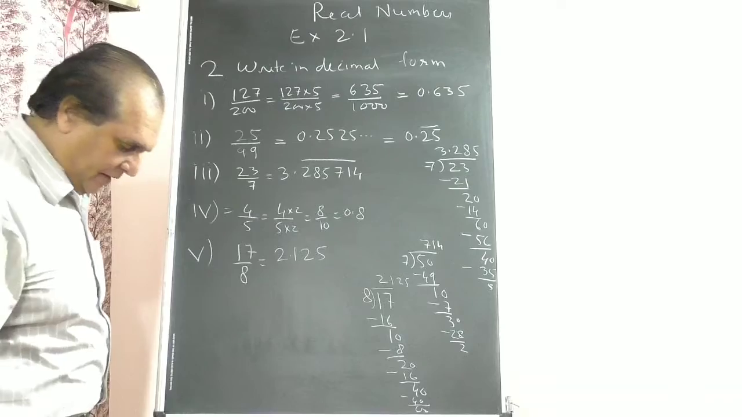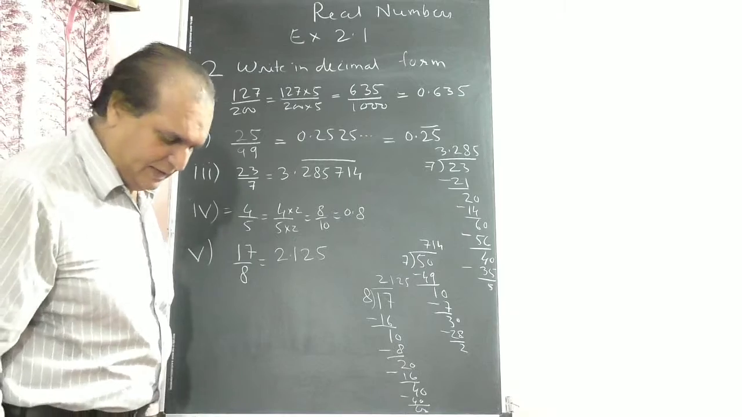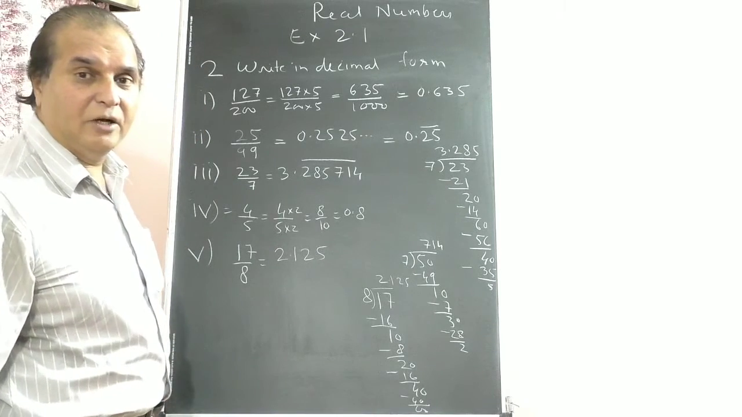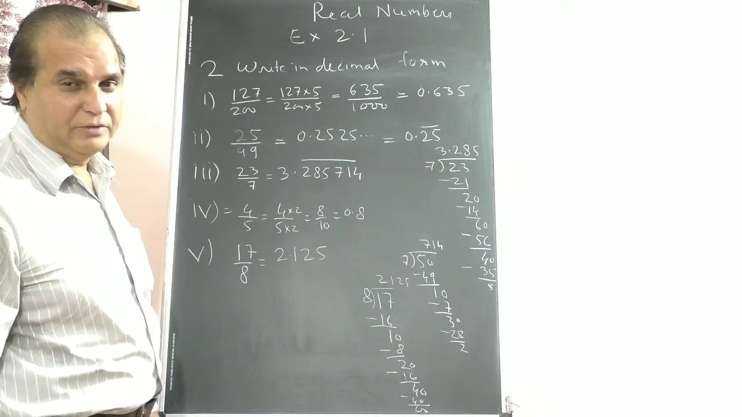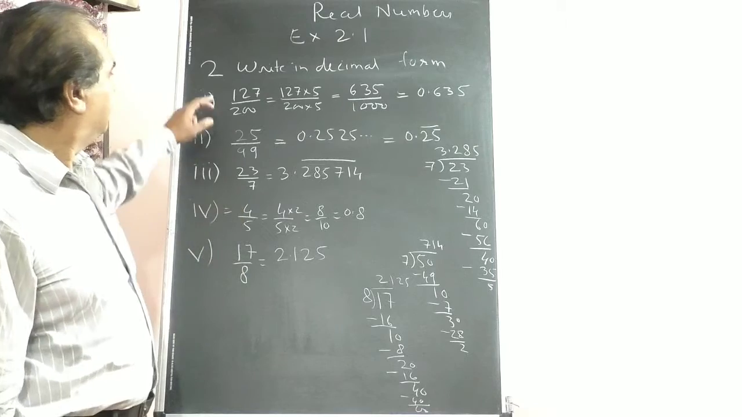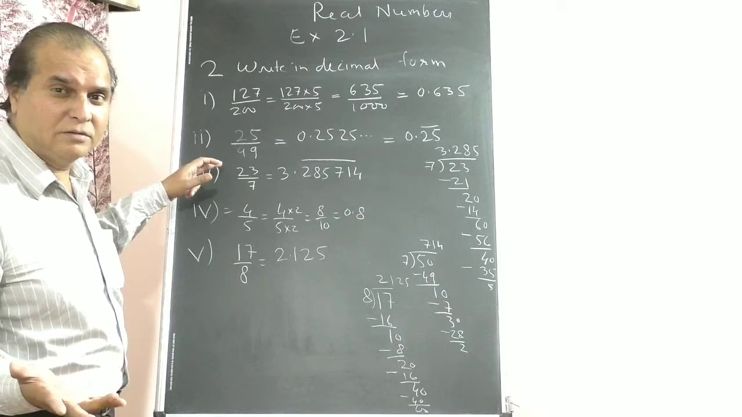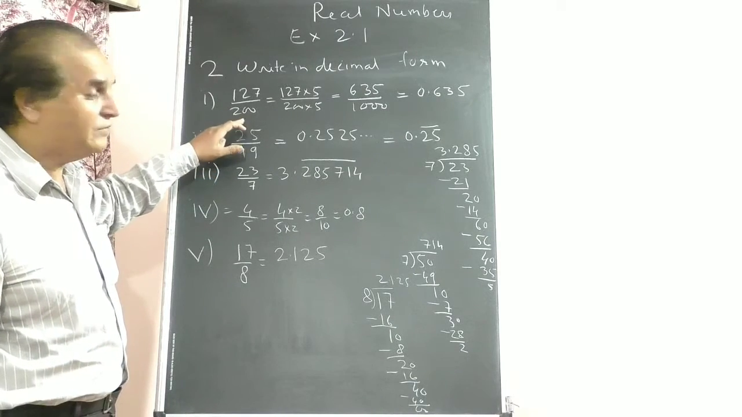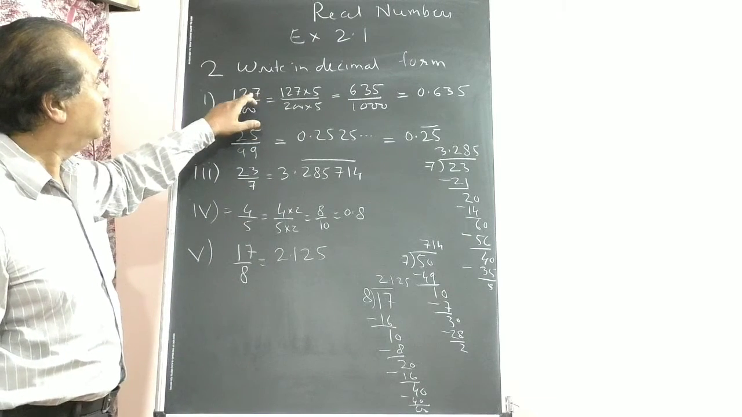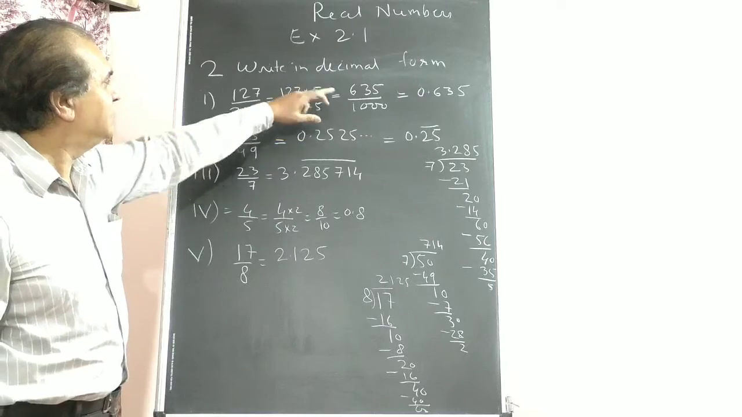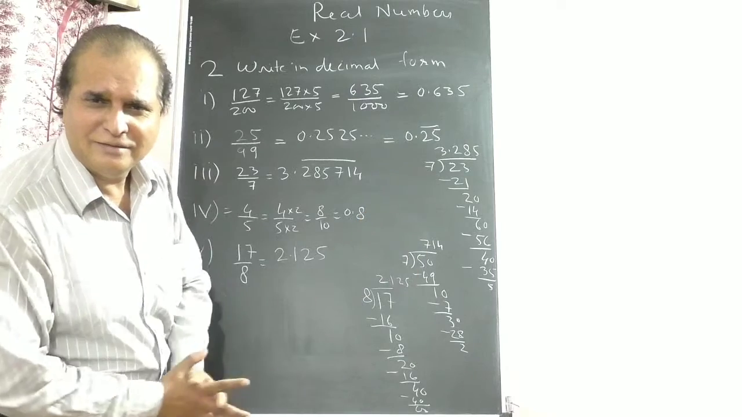Second sum: write the rational number in decimal form. It is always easy to change the denominator into 10, 100, 1000, which is better for you, or divide directly. 127 upon 200: here you can divide directly, or if you multiply 200 by 5, you get 1000. But you have to multiply the numerator also. 127 into 5 is 635. Now 635 upon 1000 is directly 0.635. Understood?